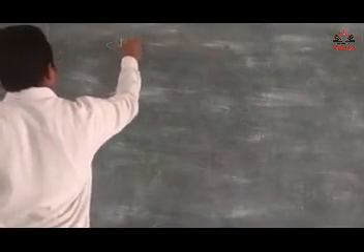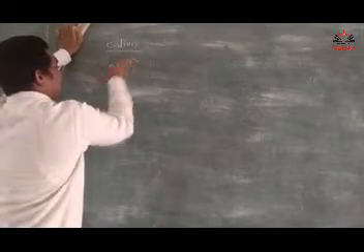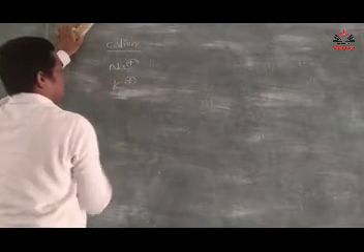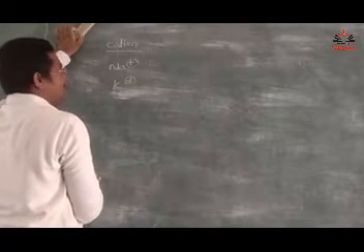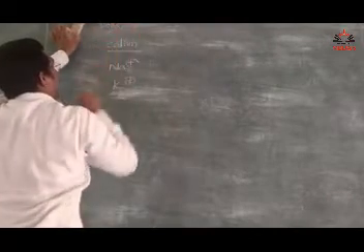I am writing the cations here. Na plus, sodium ion; K plus, potassium ion. Why do we say ion? Ions are divided into cations and anions.